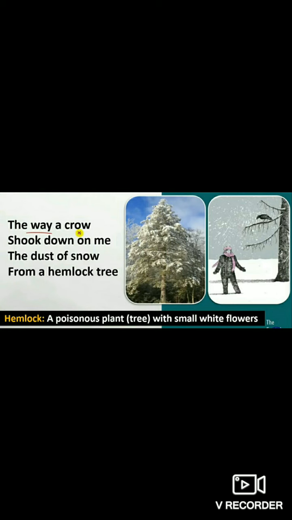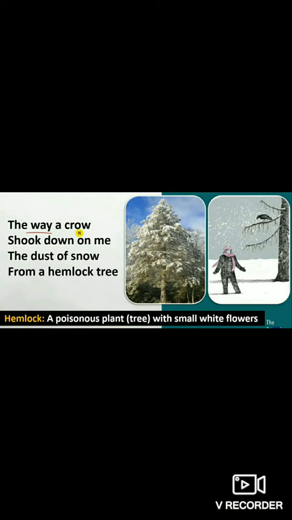So when he was sitting under the tree, a crow was sitting on the same tree, and that crow shook off the dust of snow over the poet. So this simple action. Which simple action are we talking about here? Yes, that is the shaking off of the dust of snow, or the falling of snow particles over the poet. So this simple action changed the poet's mood. In what way did it actually change the poet's mood? We will see in the latter four lines.